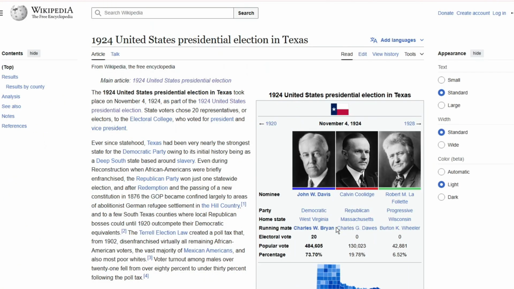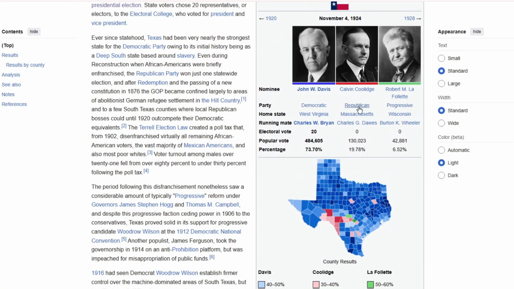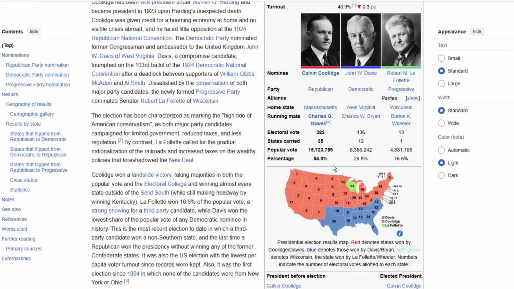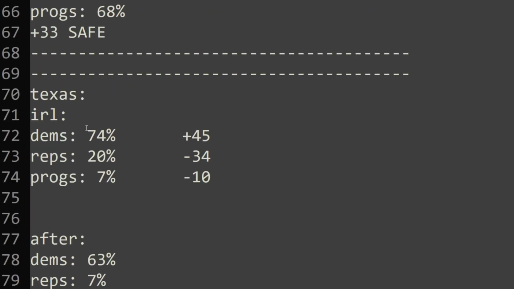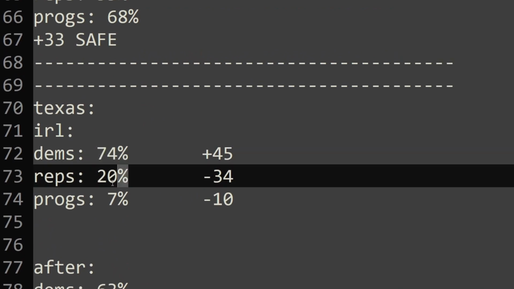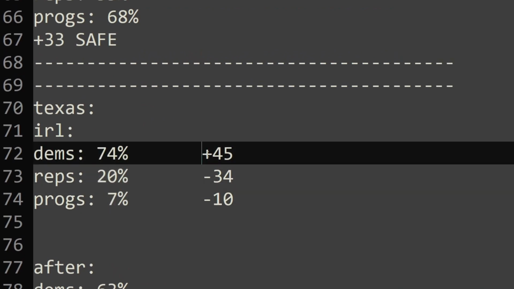So, for example, let's go to Texas. As you can see in Texas, it was quite a strong Democratic victory. This is Deep South, after all. Well, you could argue about that, but as you can see, here are the vote results. There's 74% right there, and this is 20% for the Republicans and only 7% for the progressives. And so what I've done is I've compared these percentages to the national average. And as you can see, it's above in some aspects and below in some other aspects. And so I've written that down here.